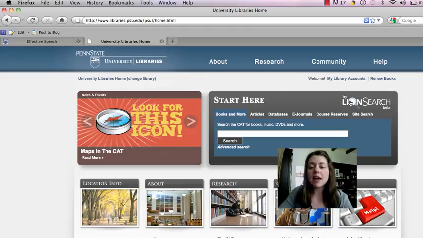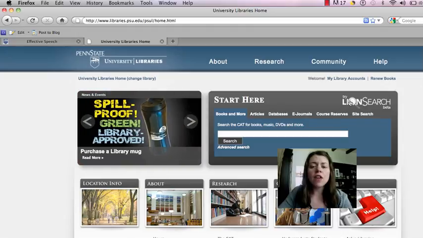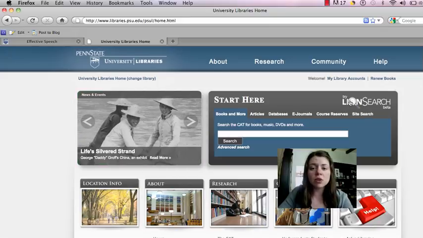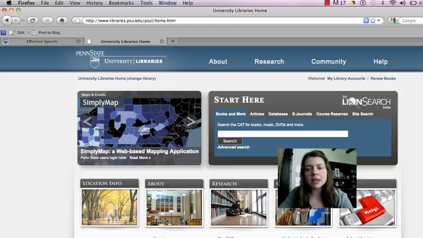Penn State recently built this search engine called Lion Search, and I don't know if any of you have ever had to do resources for your other classes, but when you utilize something like Google Scholar, which is another way to find academic peer-reviewed journals, you may have noticed that you hit sort of a brick wall. You have to pay for a source or you need a special login or something like that.